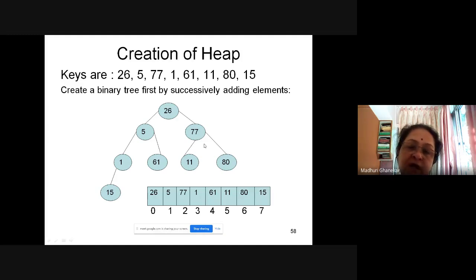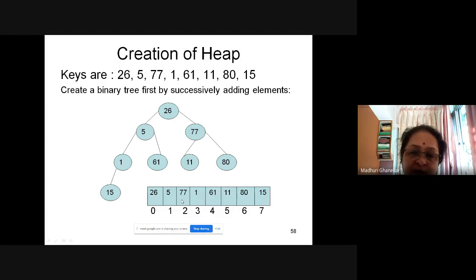Now, how will I represent this tree inside an array? We had discussed the array representation of the tree. So this is the array representation of this tree. I'll put 26 at index 0, then 5, next 77, 1, 61, 11, 80 and 15.